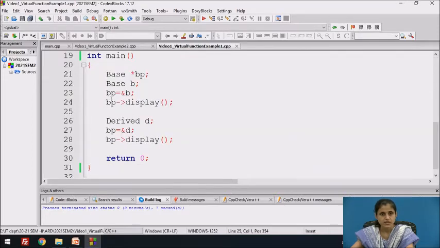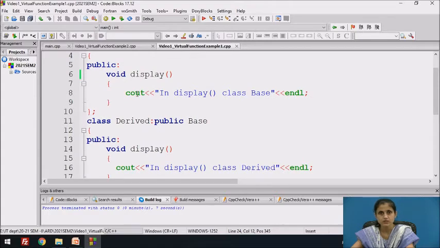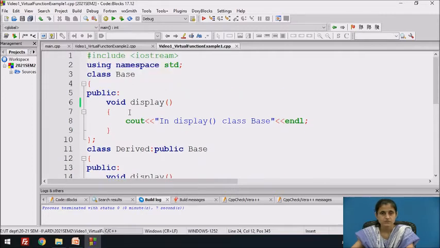The compiler checks for the type of the pointer and not the type of object to which it points to. So the type of pointer is base pointer in both cases. So display function of the base class is called twice instead of display of base class and display of derived class. Then how do we achieve polymorphism?